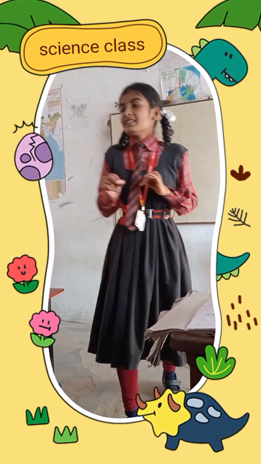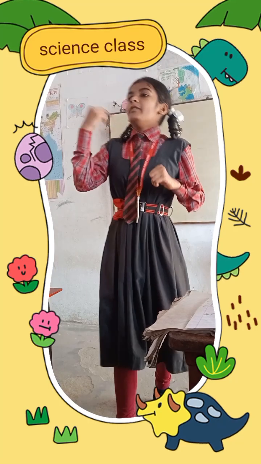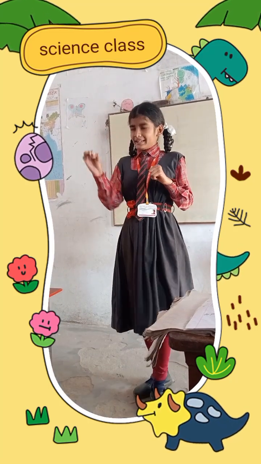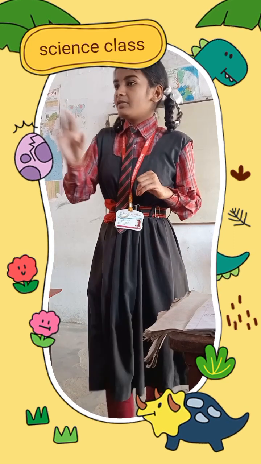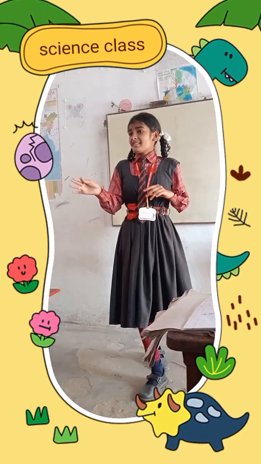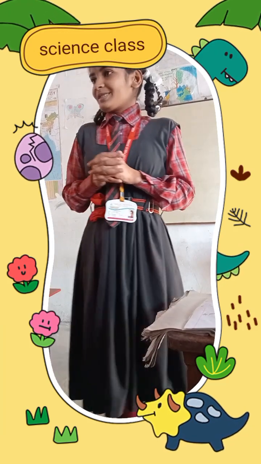Animals feeding on plants get these proteins and other nitrogenous compounds. When plants and animals die, the bacteria and fungi present in the soil convert the nitrogenous waste into nitrogenous compounds to be used by plants again. So this process is called